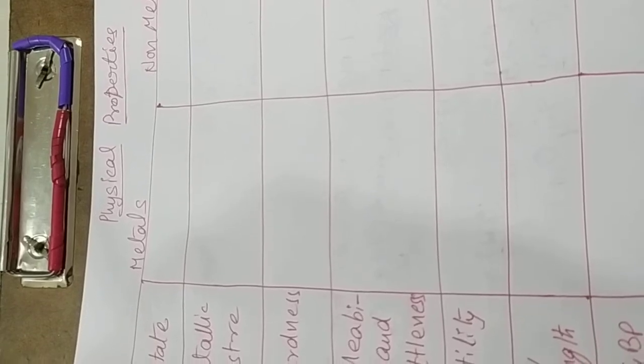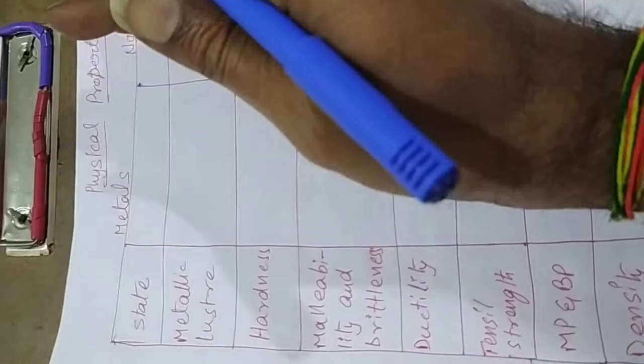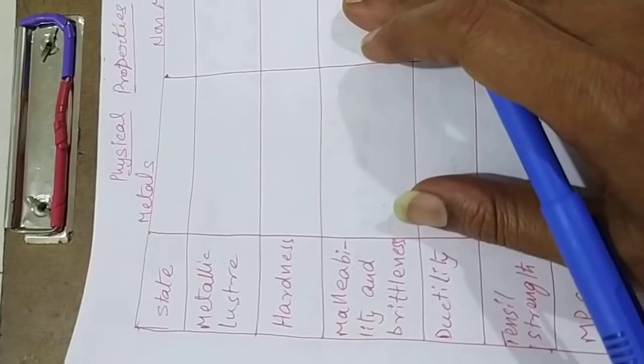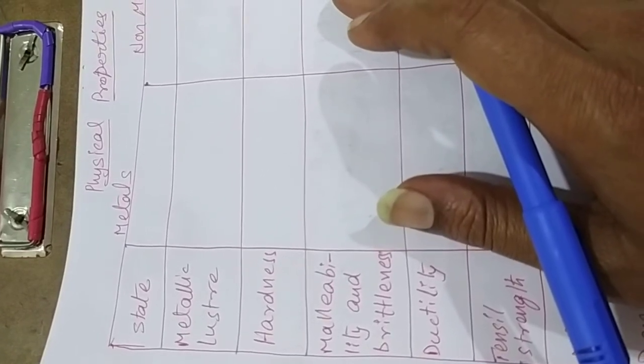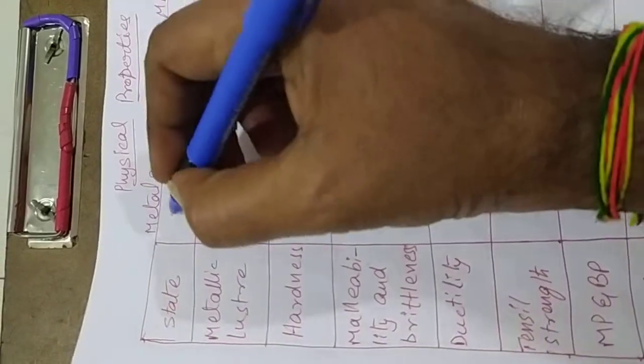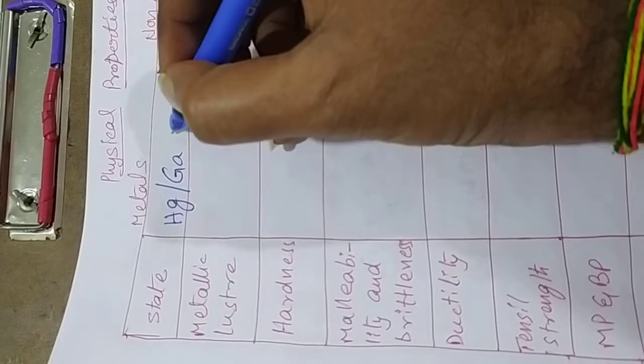Now we are going to discuss the physical properties of metals and non-metals. The first one is state. All metals are available as solids at ordinary temperature, but the exceptional cases are mercury, Hg, and gallium, Ga. These two are available as liquids.